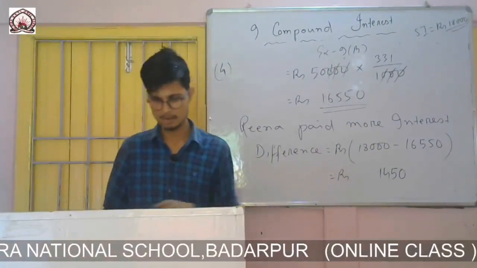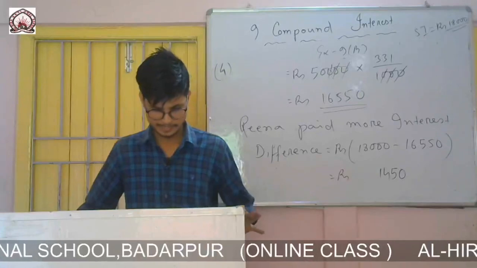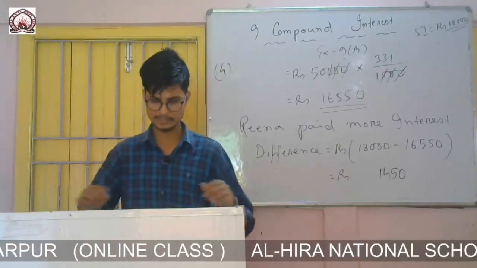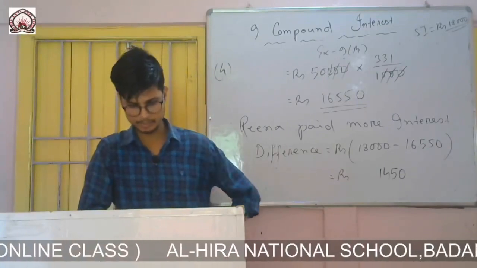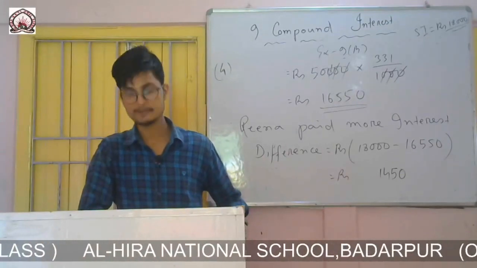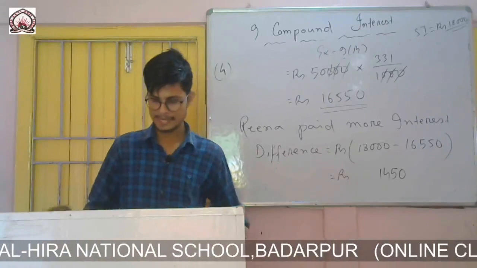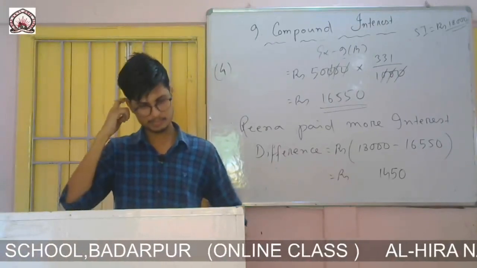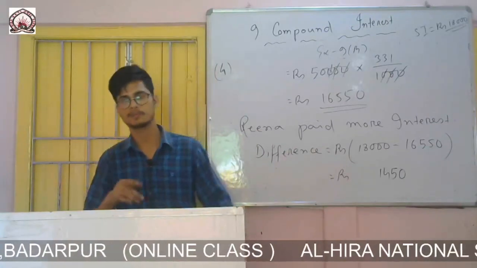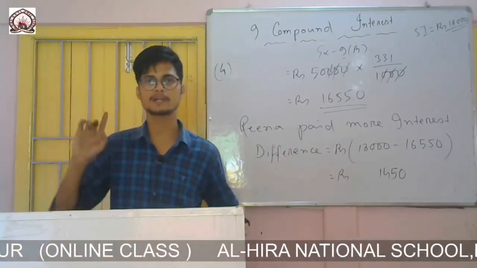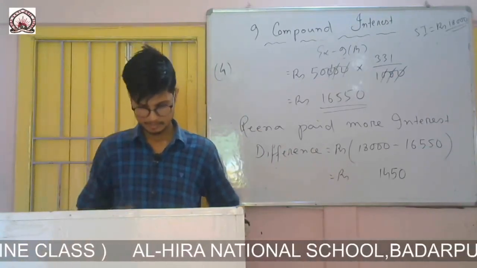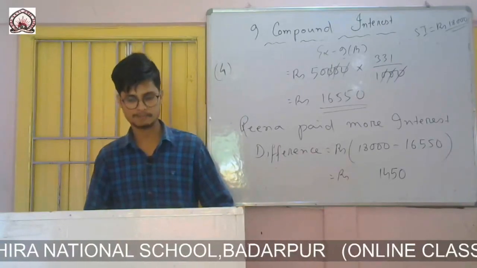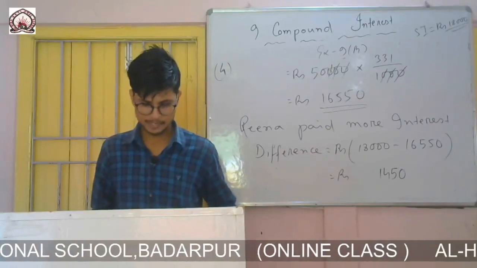Now question number 5. It is given that Sangeeta lent 40,962 to Amar to purchase a shop at 12.5% per annum. If the interest is compounded semi-annually, that means we have to use the formula amount equals P into (1 plus R by 200) to the power twice n. Here it is given semi-annually. So find the interest paid by Amar after 1.5 years.